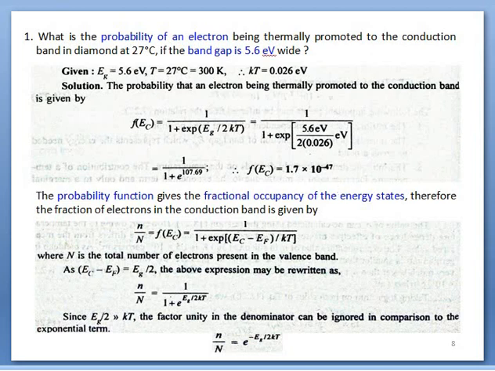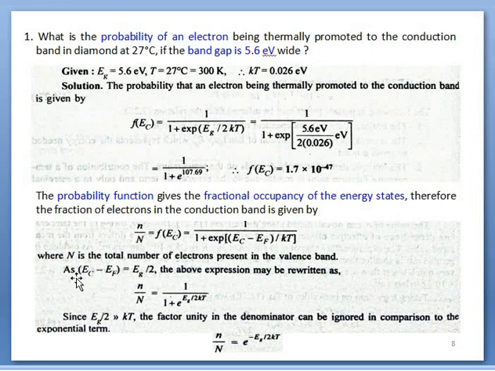In terms of the fraction of electrons in the conduction band, that means n upon N. Small n represents the concentration of electrons in the conduction band, capital N represents the concentration of electrons in the valence band. So this probability distribution function is also equal to small n upon capital N. Okay, so this is equal to this.